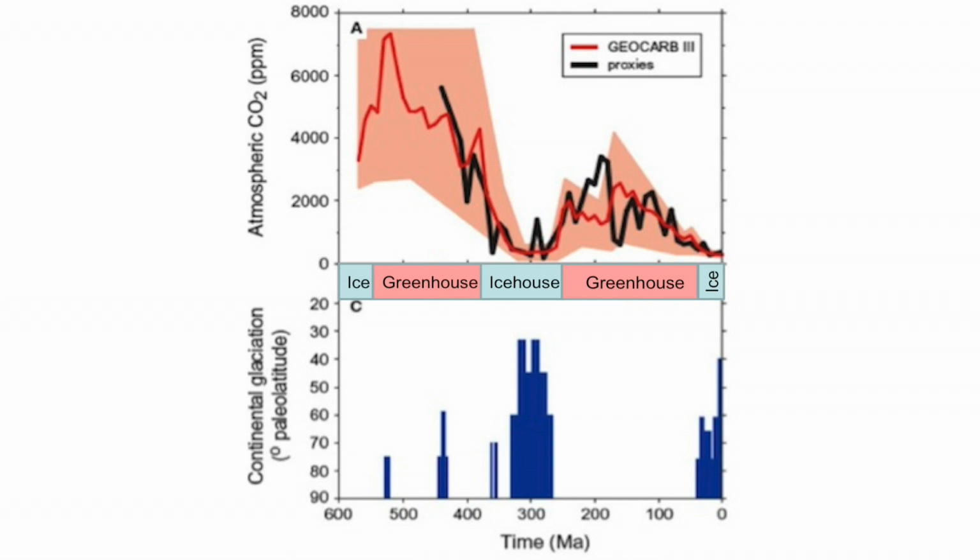Remember, today's CO2 is about 400 parts per million. These levels back, say, in this greenhouse period about 100 million years ago, were up around 2,000, so 5 times what we see today. Back earlier, about 500 million years ago, it looks like they were on the order of 6,000 or 7,000 parts per million. Multiple times, factors of 10 or more, levels of carbon dioxide in Earth's atmosphere than we have today. This apparently can explain this shift between greenhouse and icehouse climates: shifting amounts of carbon dioxide in the Earth's atmosphere.